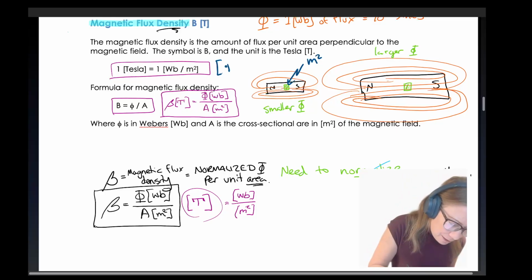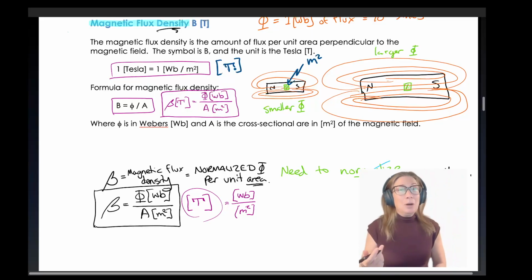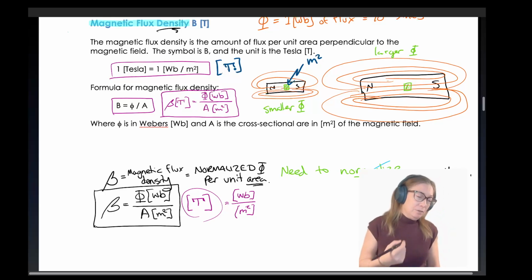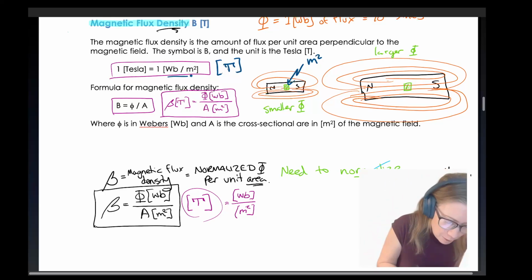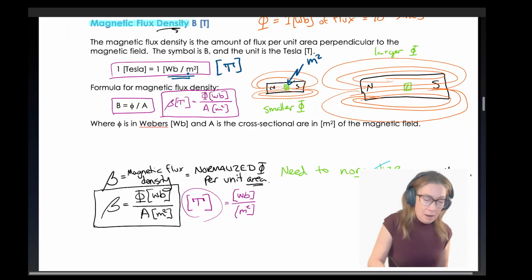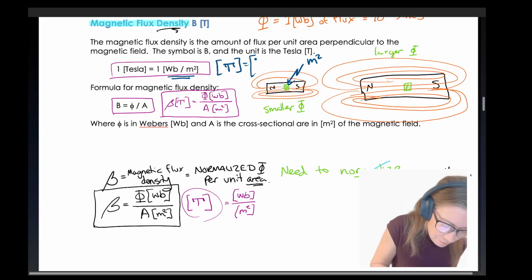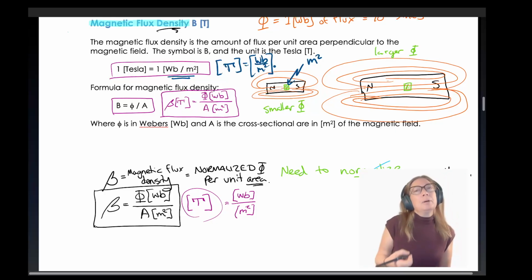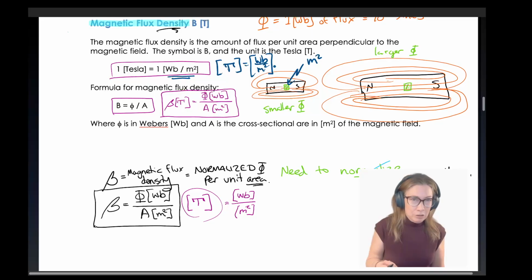So that's where we get that unit of Tesla, which I am going to ask you to put on your formula sheet as well. But the unit of Tesla is kind of useless. I don't care if you ever use the unit of Tesla. It's just a Weber per meter squared. If I write that down as a Weber per meter squared, these are base SI units. They make more sense to me. It's the number of counts in a meter squared.